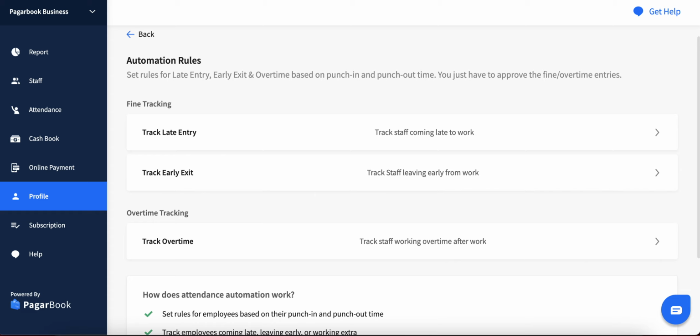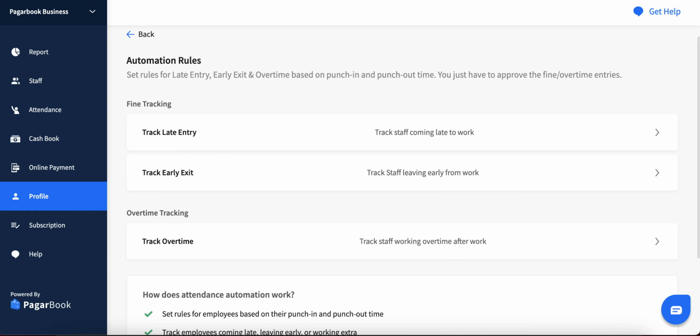after their shift ends. These rules are based on staff's punch-in and punch-out time and can only be set for staff who have been assigned to a work shift. Please go to Shift Setting in the Profile page to add work shifts in your business.